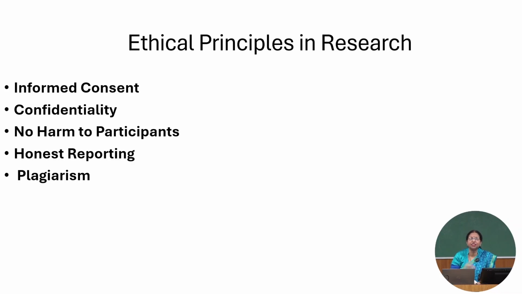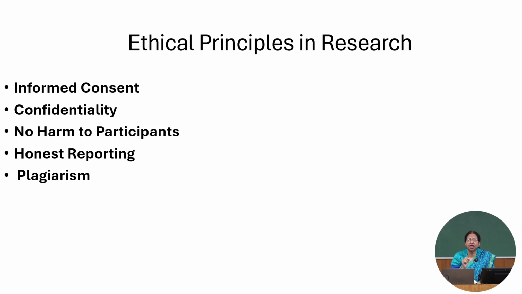And more importantly, again, I am bringing this topic, ethical principles in research. If you are quoting somebody, or if you are using somebody's data in your literature or in your paper, then you have to take consent from the previous author.